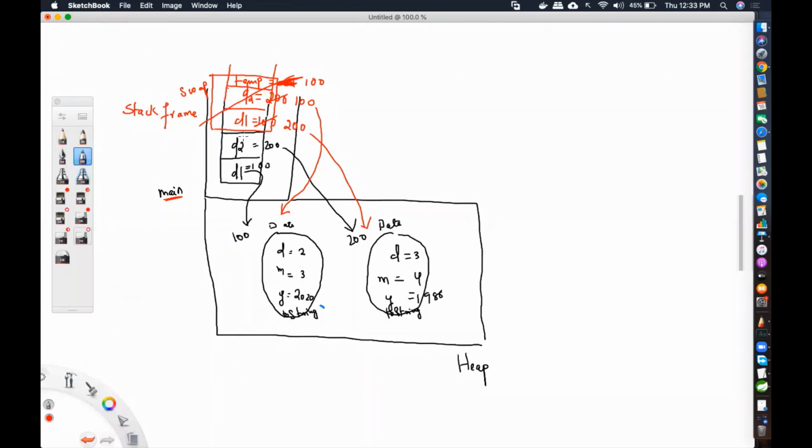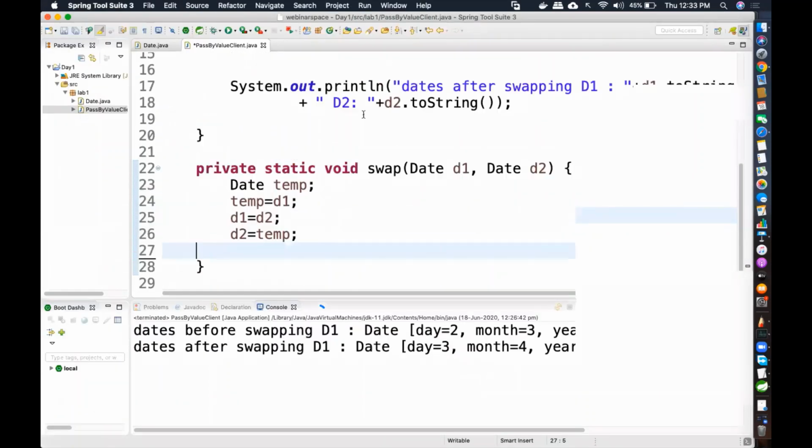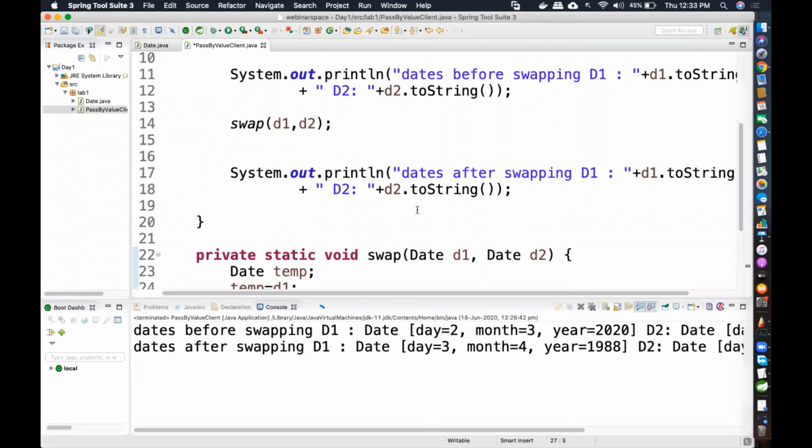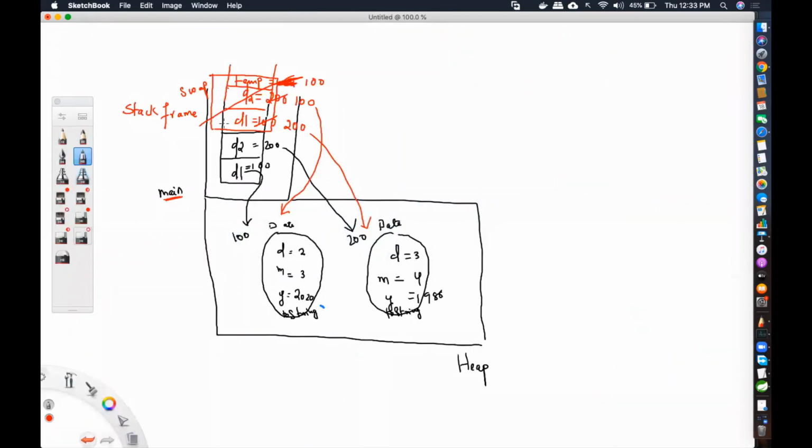Now you're back to which D1 and D2? Main method's D1 and D2 only you have. So if you go over here and you print out D1 and D2, what is it referring to? It is referring to the D1 and D2 which are part of the main method only. Understanding? So this entire memory is lost. So if I print D1, it is still what? 2, 3, 2020. If I print D2, it is still what? 3, 4, and 1988. And that is why the swap didn't happen.